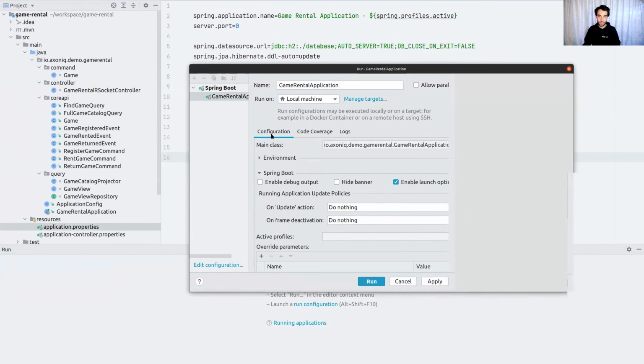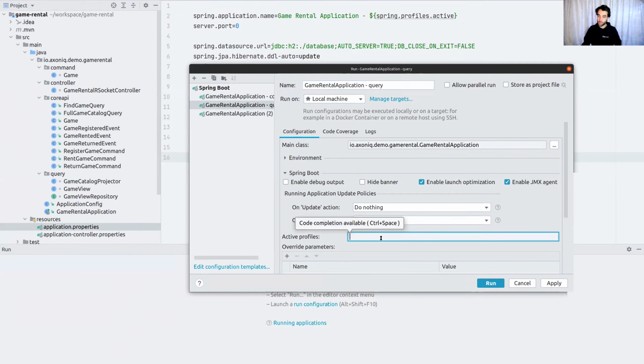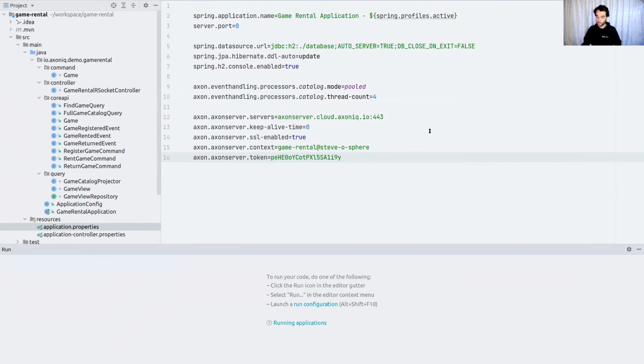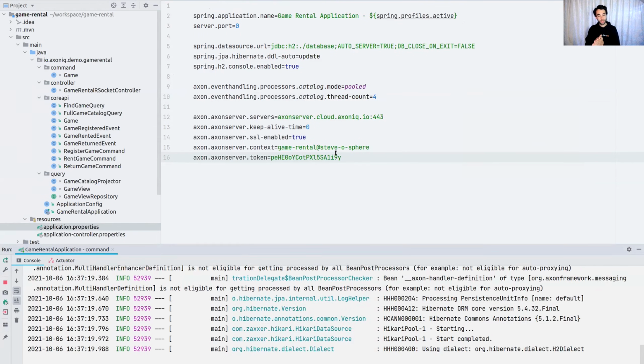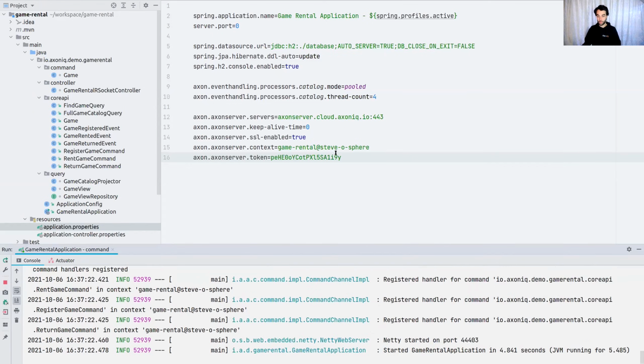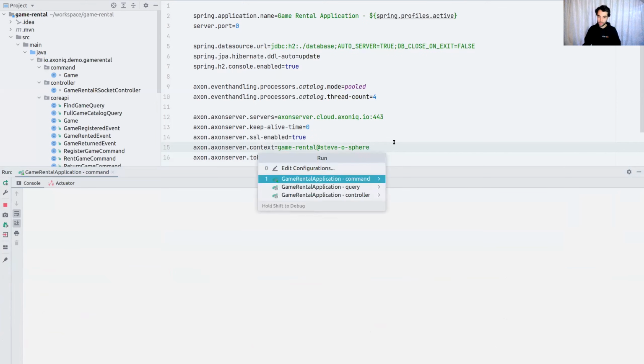And let's see, this is the terrible bit I would have wanted to have prepared earlier. But yeah, this is what it is, an empty slate. I'm going to do a command one for the command profile, query one for the query profile, and the controller one for the controller profile. So you're seeing I'm doing very quick means to make this work. I'm going to run this guy. And I got my game rental application, the command side, hopefully doing its thing. Yeah, it started up. So we can close this so we can see the log messages in a couple.